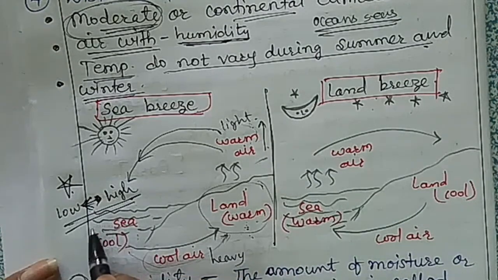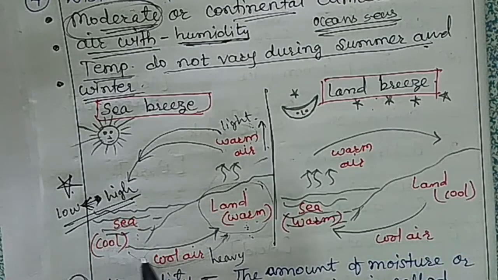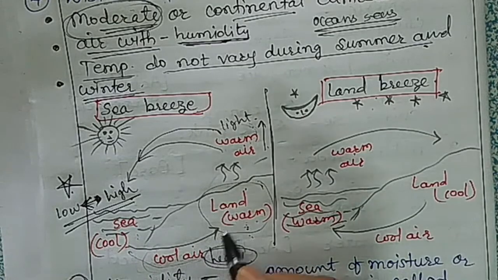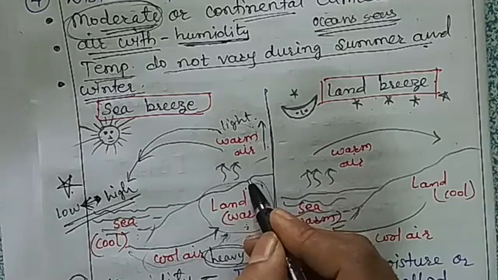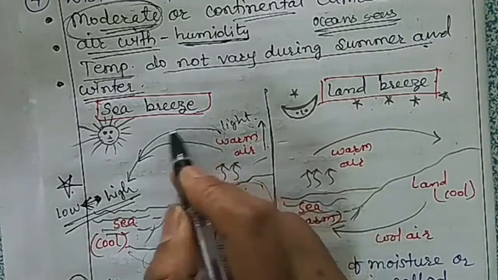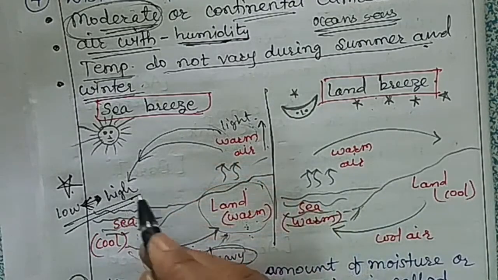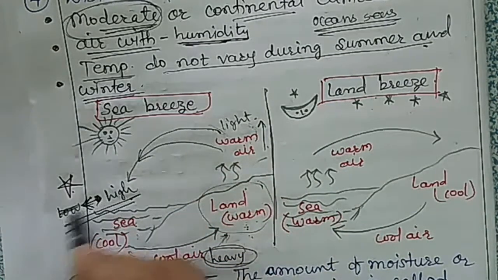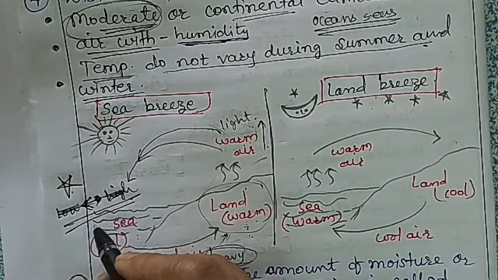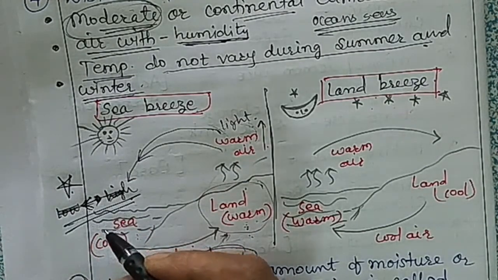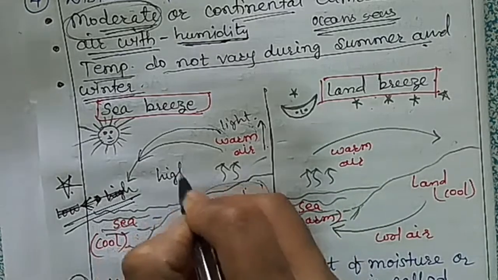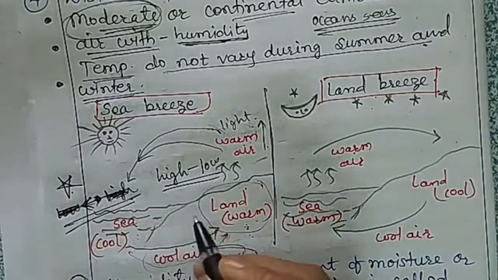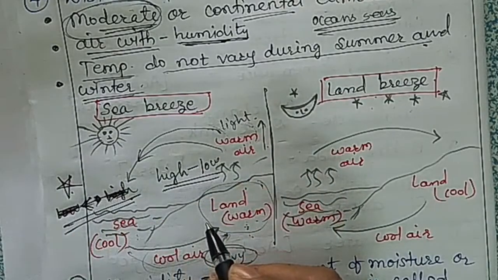So the air over the sea is cooler, and this cool air is heavy, and that's why it moves towards the land to take the place of this warm air, and warm air moves towards the sea to take the place of this cool air. One thing you should always remember is that air always moves from high pressure to low pressure.